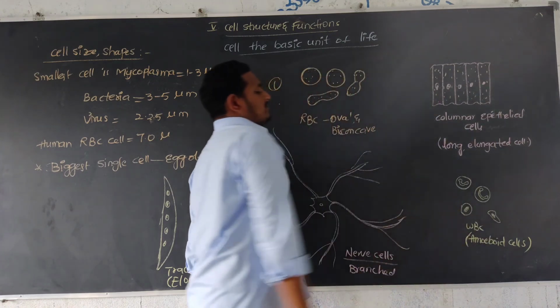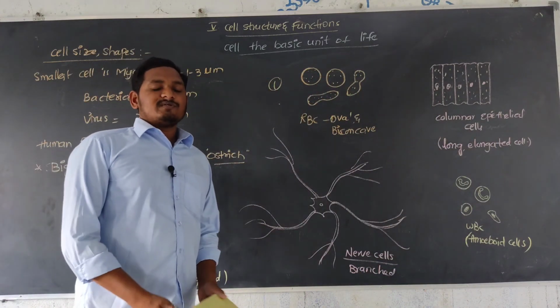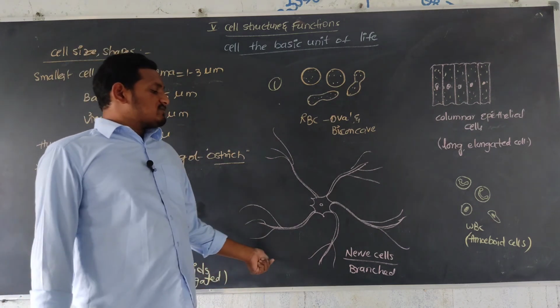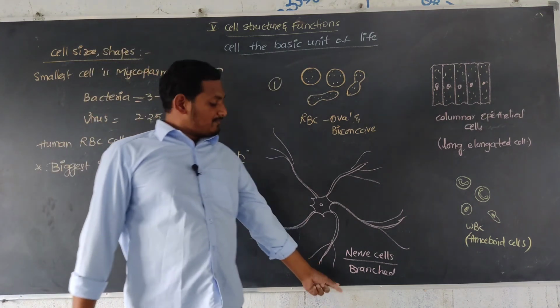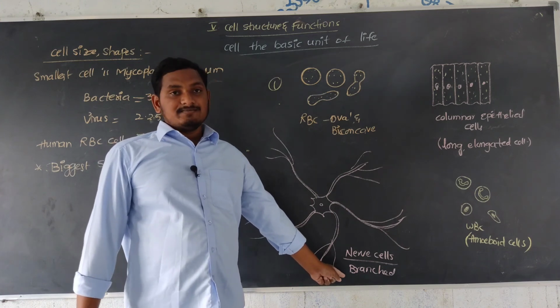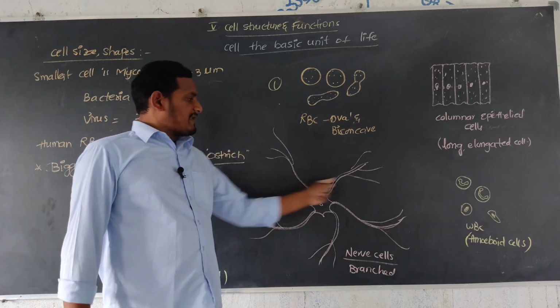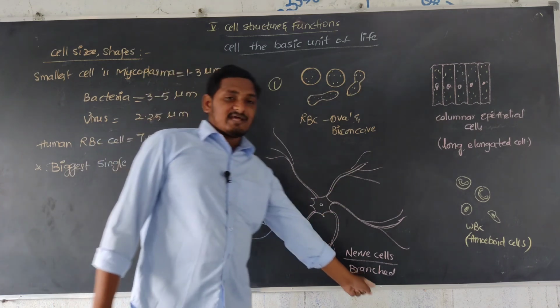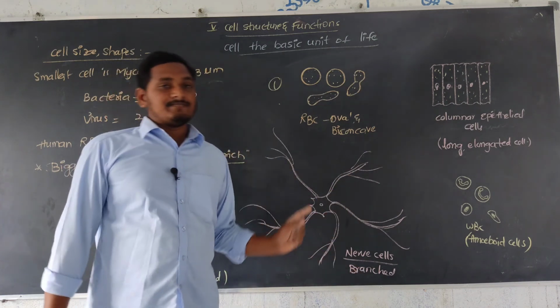Next, white blood cells are mainly amoeboid shaped because the structure is similar to an amoeba. Next, nerve cells are long and branched. Because a nerve cell contains many branches, these branches are called dendrites.